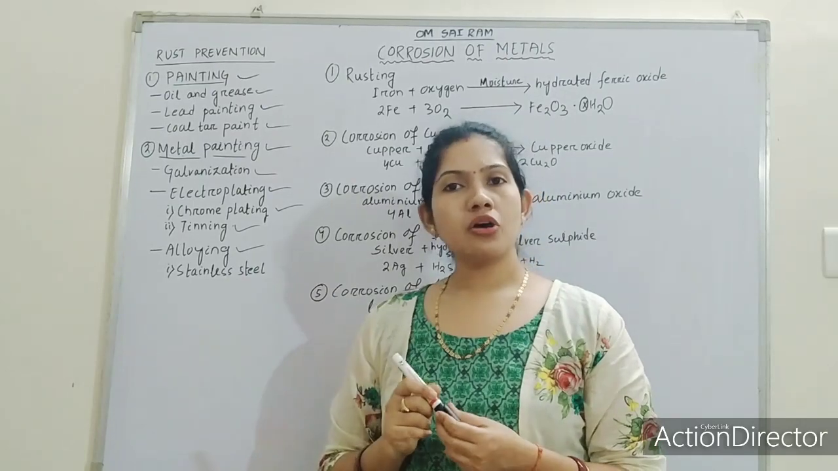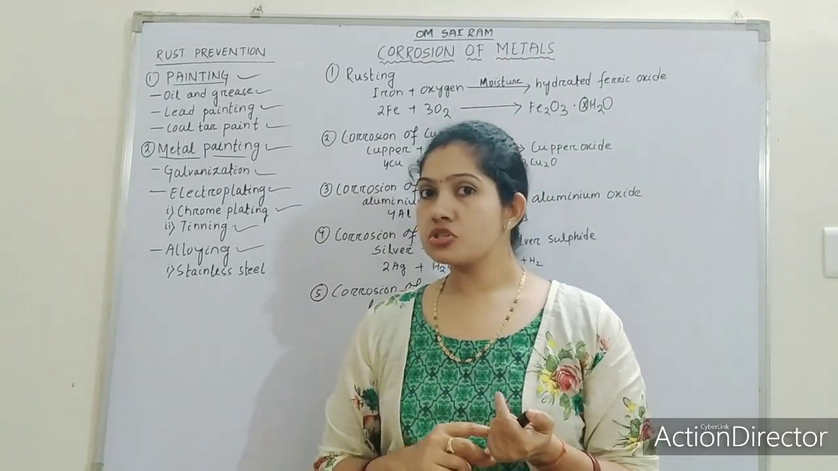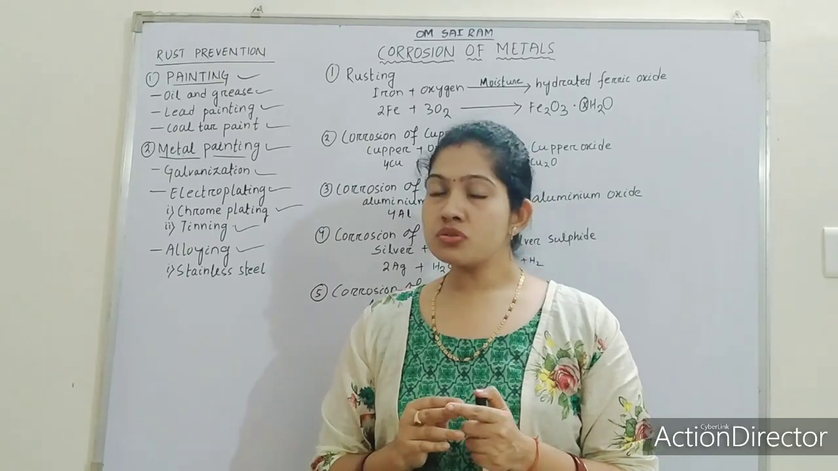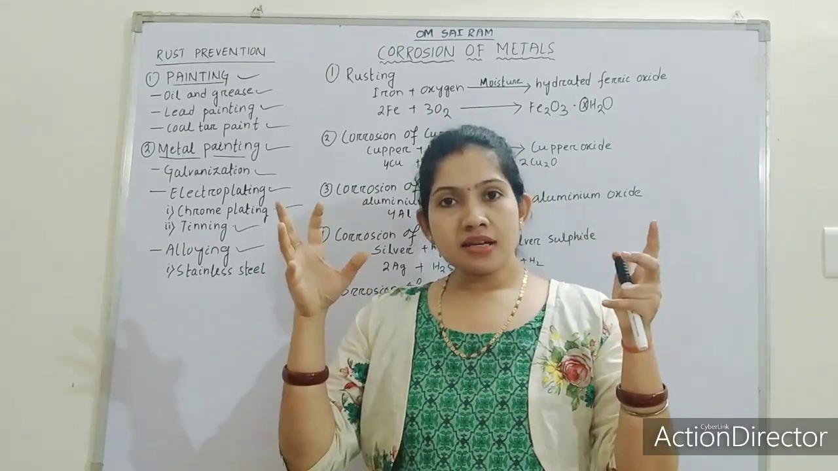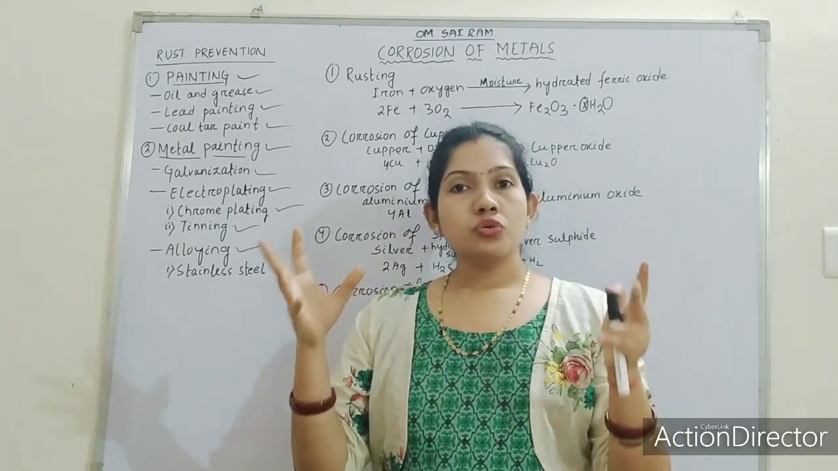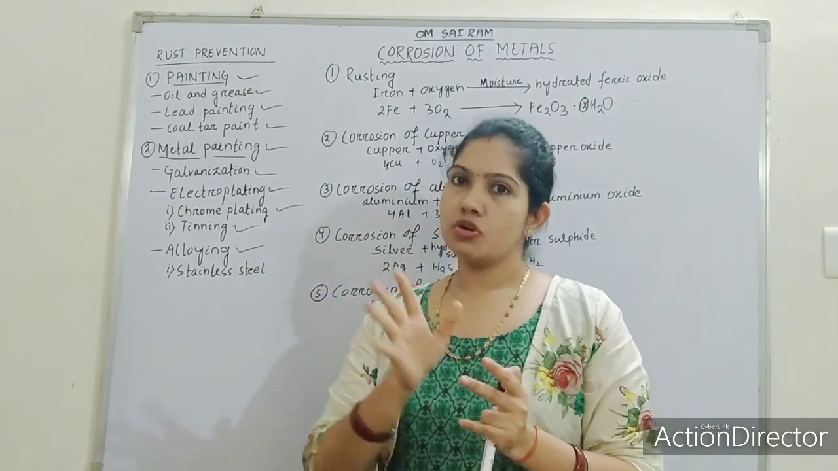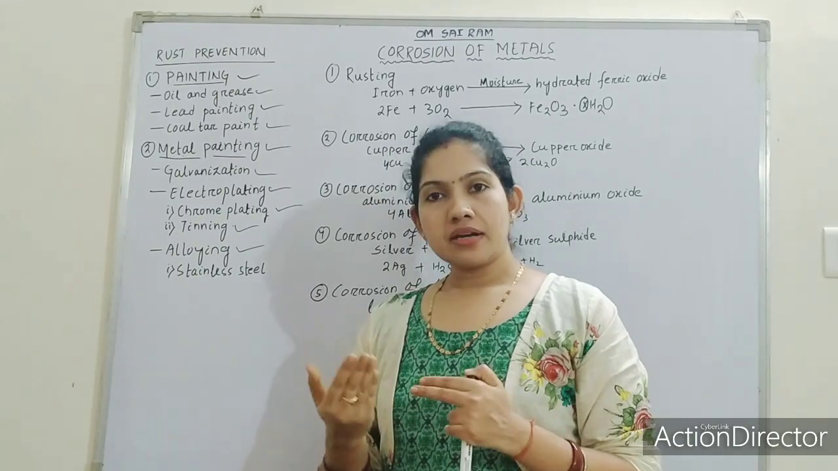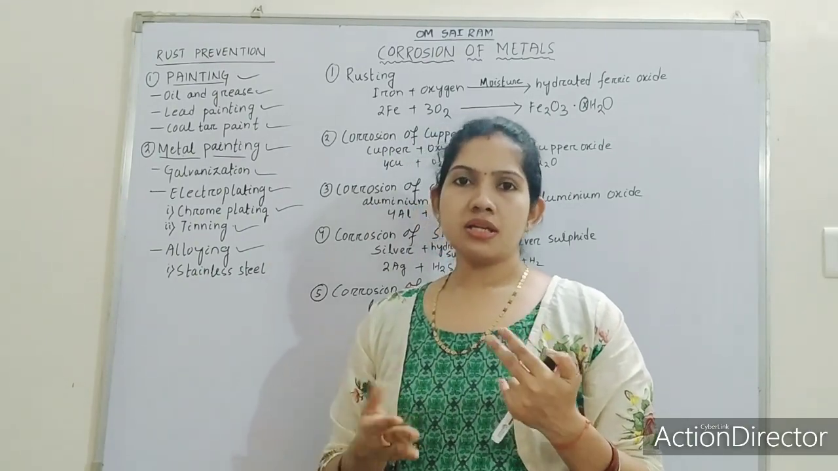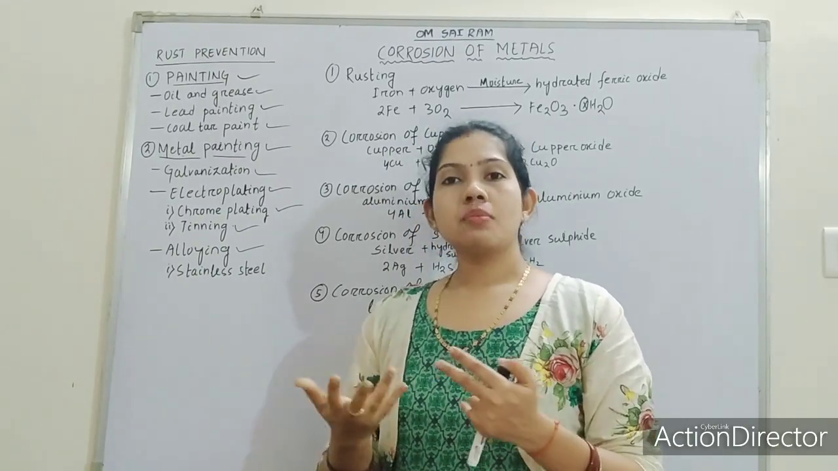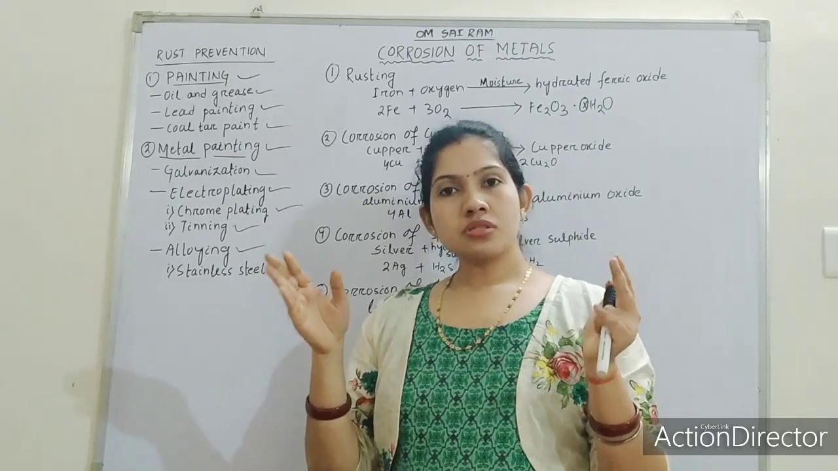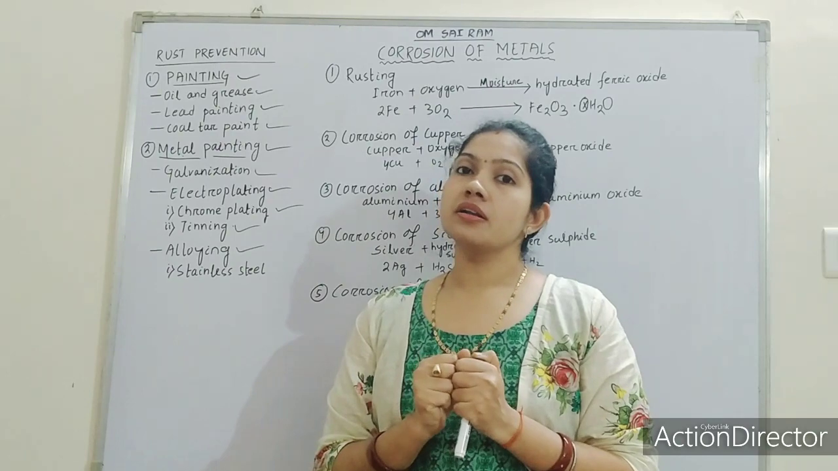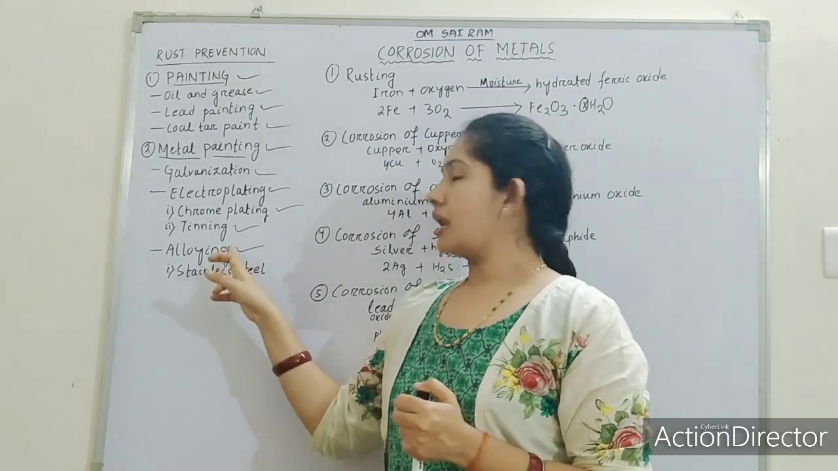What is an alloy? An alloy is a homogeneous mixture of metals and non-metals, you know already. So when we use both metals and some non-metals to prevent rust, we call it alloying. Metals like aluminium, chromium, tin, and non-metals like carbon, when they are used to prevent rust, we call it alloying.